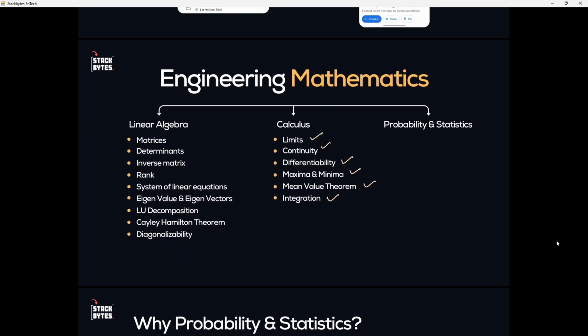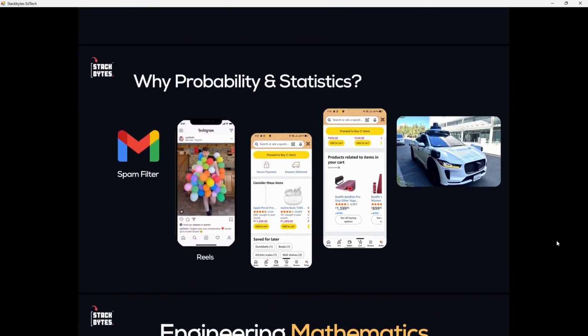Now comes the third pillar, which is probability and statistics. Before looking at the topics which we cover in probability and statistics, first let us try to understand why we study probability and stats. Here are the examples. Look at these examples. Every single email in your Gmail inbox that went to spam, Gmail makes a decision. It said, based on everything I know, there's a very high probability this email is spam.